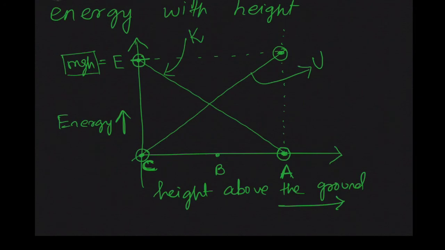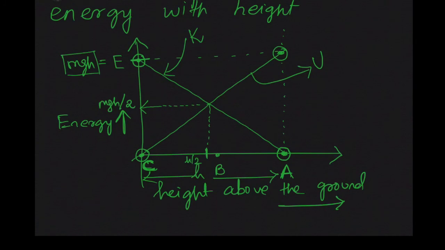Alright, if you go somewhere in between C and A, exactly in between, if you remember, the distance from C to A was your height h. If you go somewhere at the midpoint, say over here at height h by 2, you will see here that the value which you are getting is mgh by 2.